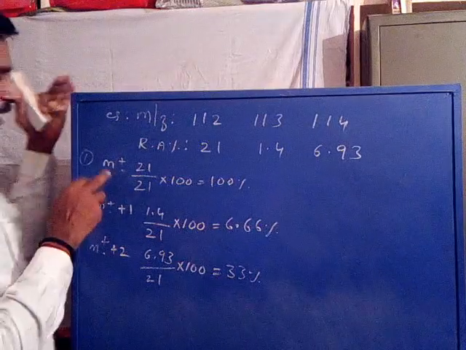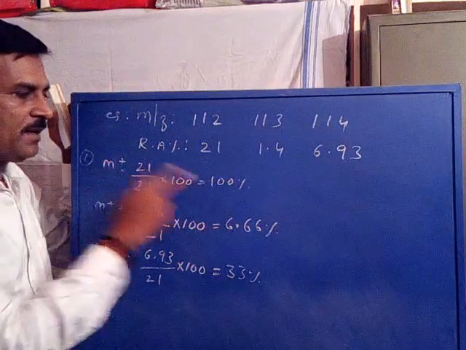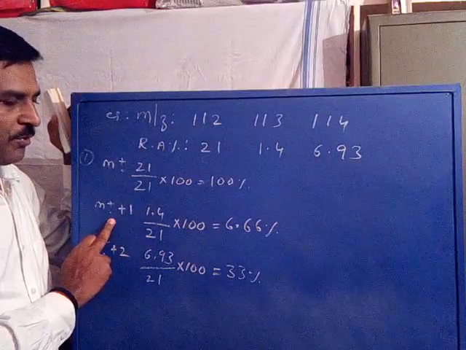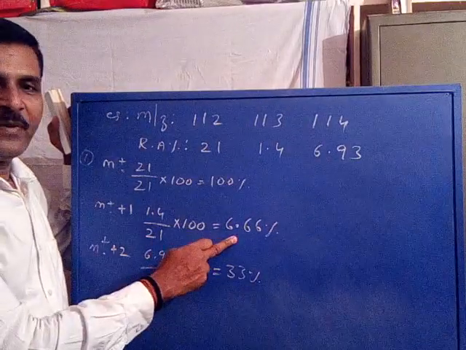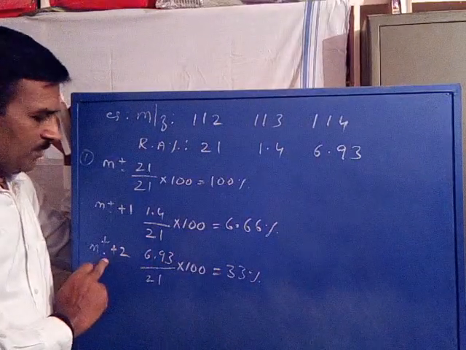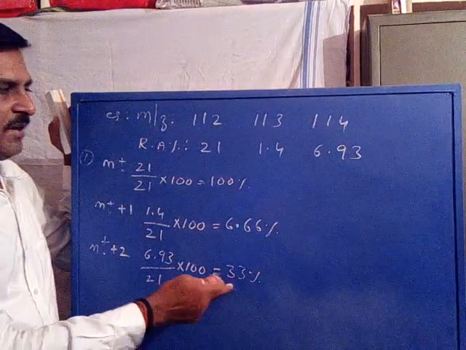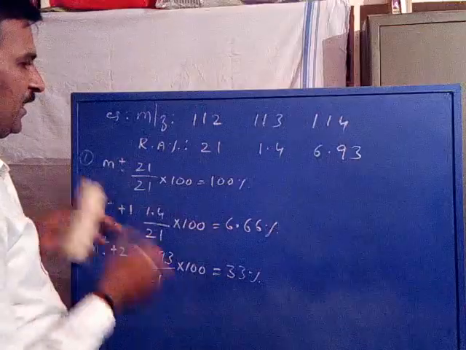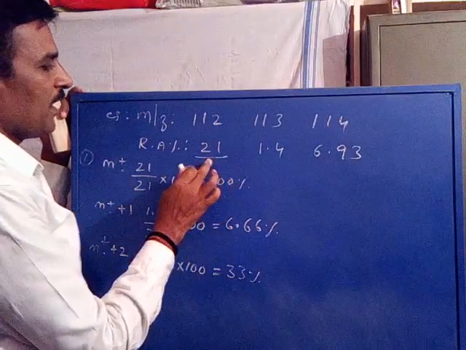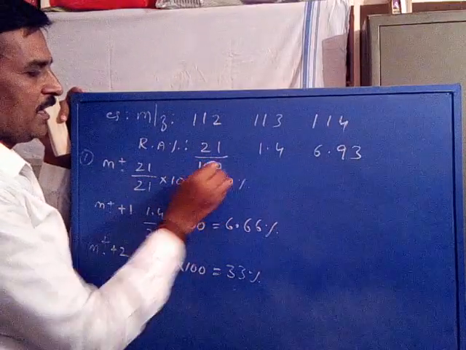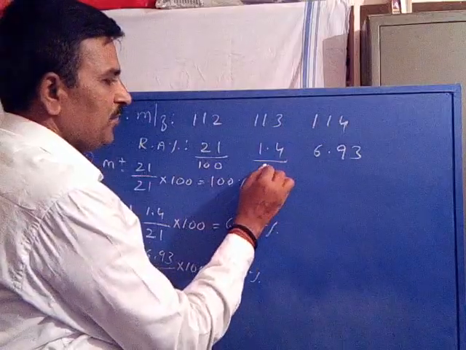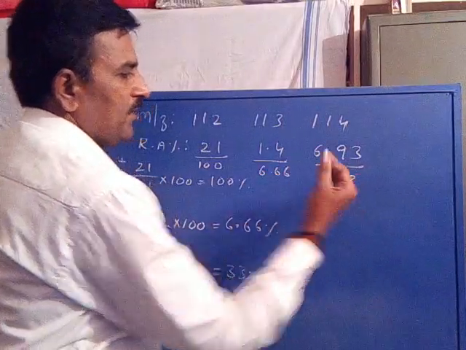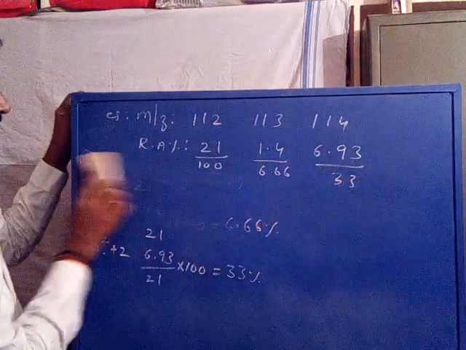So when we recalculate the molecular ion intensity to 100%, the plus 1 signal intensity is proportionally recalculated to 6.66%, and the plus 2 signal intensity is 33%. So these are the recalculated values: the molecular ion signal intensity is 100%, this becomes 6.66%, this becomes 33%. This is the first guideline.